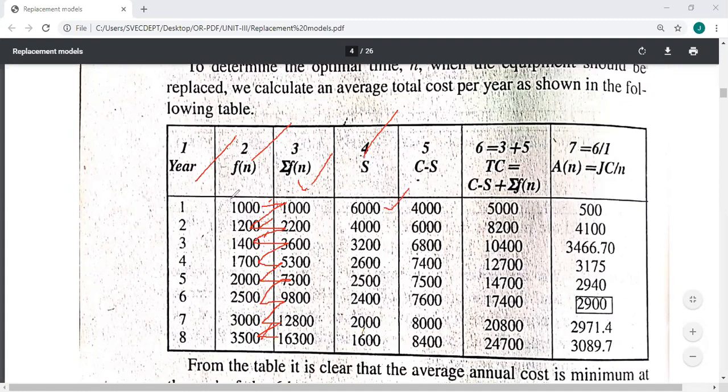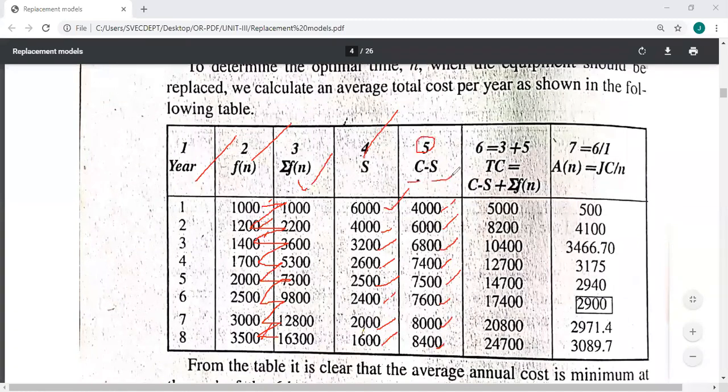Now you find C minus S. C is given, 10,000 minus S. 10,000 minus 6,000, you will get 4,000. 10,000 minus 4,000, you will get 6,000. 10,000 minus 3,200, 6,800. 10,000 minus 2,600, 7,400. 10,000 minus 2,500, 7,500. 10,000 minus 2,400, 7,600. 10,000 minus 2,000, it is 8,000. And 10,000 minus 1,600, it is 8,400. So this is column 5.